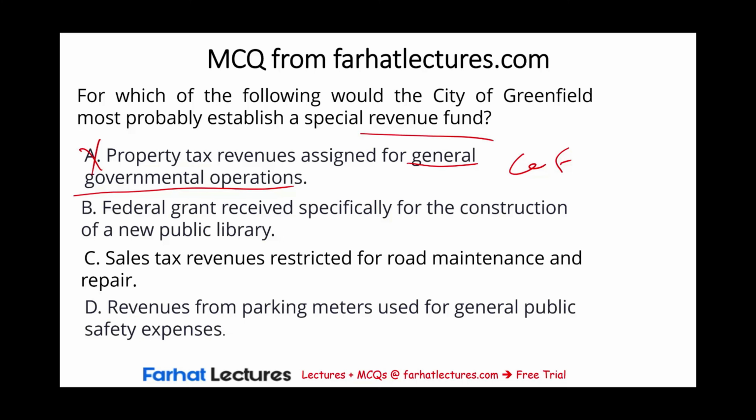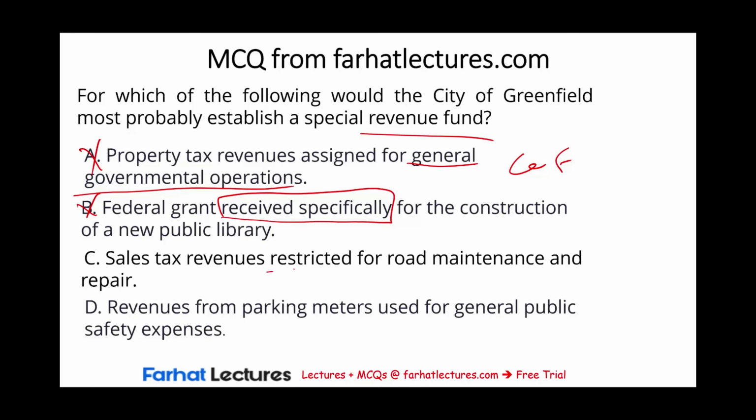B, federal grant received specifically for the construction of a new public library. Now you have to be careful here. You say, well, it's received specifically. But for what purpose? To build a library. Remember, to build a library, capital project fund. The resources are used for building a capital asset, capital project fund, the library. So that's not a special revenue fund.